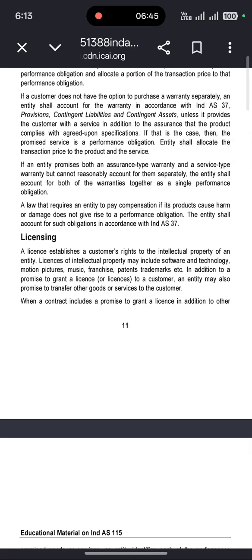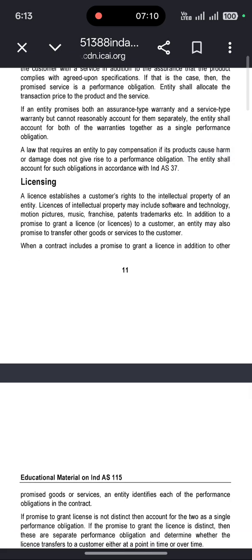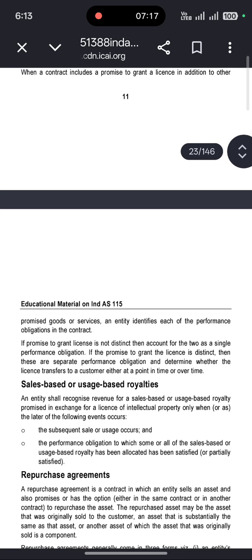Licensing. A license establishes a customer's rights to the intellectual property of an entity. Licenses of intellectual property may include software and technology, motion pictures, music, franchises, patents, trademarks, etc. In addition to a promise to grant a license or licenses to a customer, an entity may also promise to transfer other goods or services to the customer. When a contract includes a promise to grant a license in addition to other promised goods or services, the entity identifies each of the performance obligations in the contract.